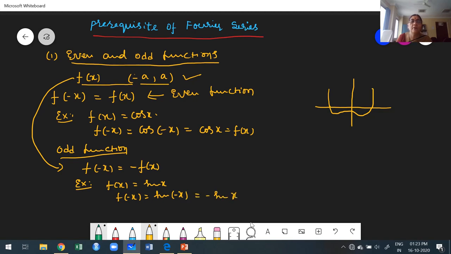Therefore, this is nothing but minus of f of x. Therefore, sine functions are an odd function. An odd function looks like this. You can take different forms like that. Now this is even, this is odd. Different figures you also have to consider.